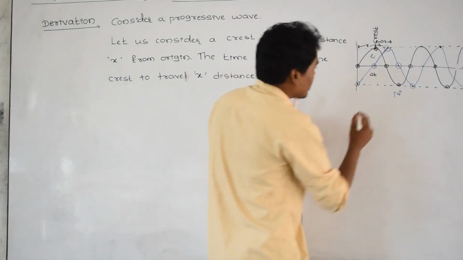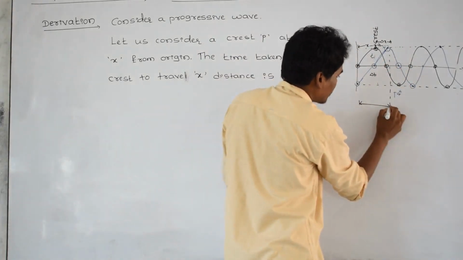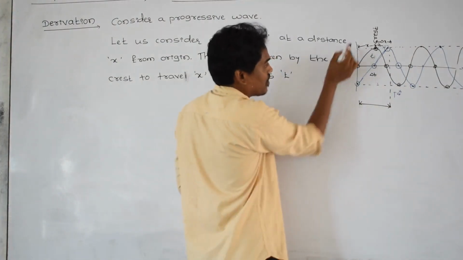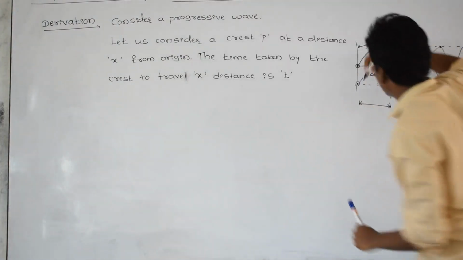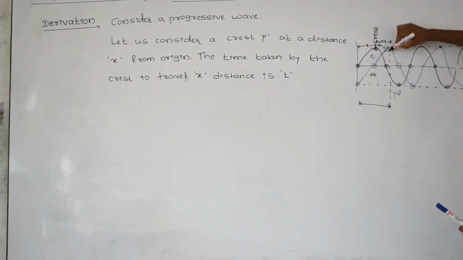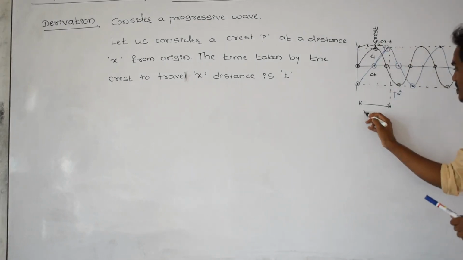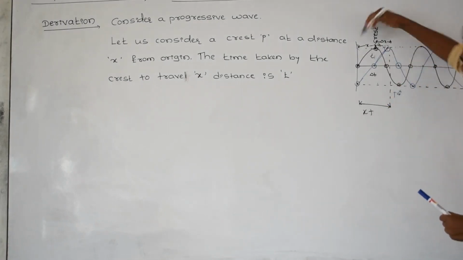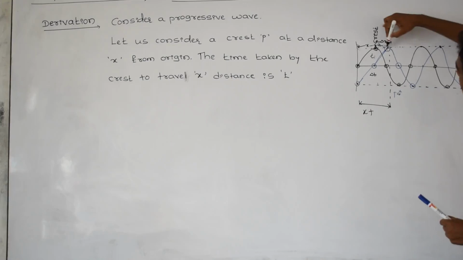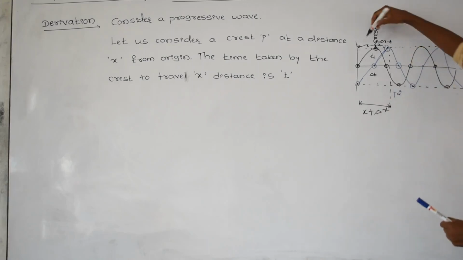And I am taking now this one. What is this total distance? This total distance means this point to this point I am taking. Here to here x, plus here to here delta x, means x plus delta x.